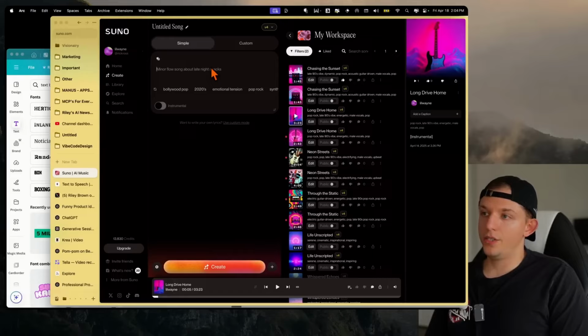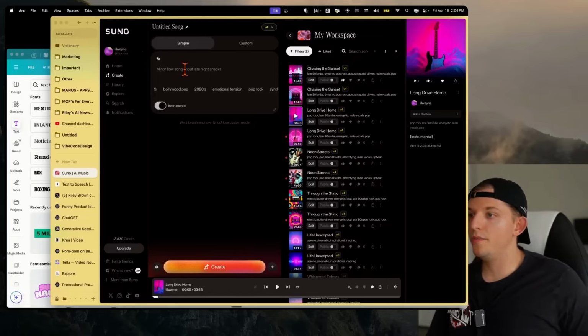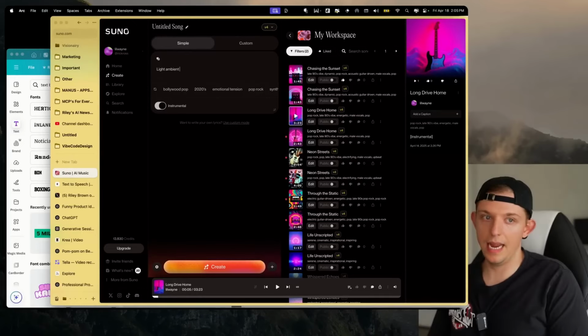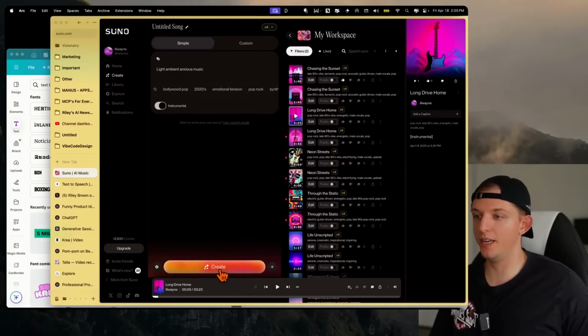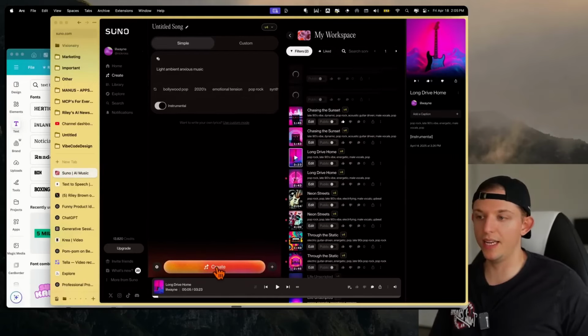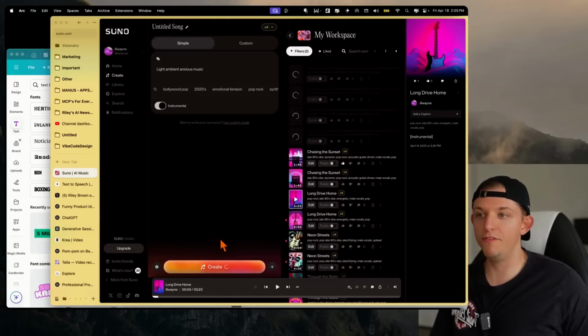So here on Suno, what we can do is say we're going to do instrumental, and then we're going to have light, ambient, anxious music. I don't know what this means. I'm just putting in emotions here. And again, we can now create songs very easily.